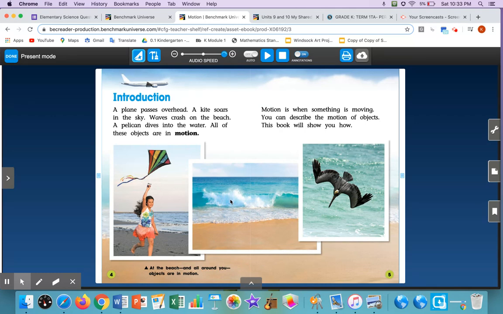And it said that the waves crash on the beach. I do see the waves moving and crashing into the sand. And I do see the pelican that's diving into the water. All of these things are in motion. They are moving. The plane, the kite, the waves, the pelican. I'm going to read this caption at the bottom. It says, At the beach and all around you, objects are in motion. Motion means that they're moving.